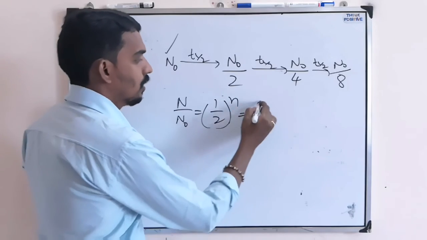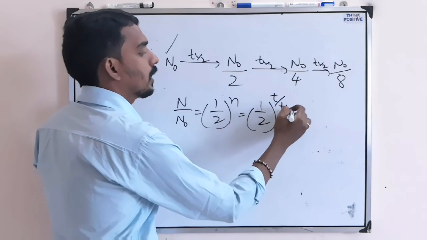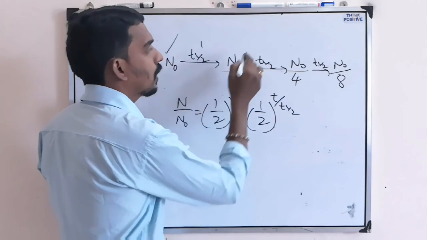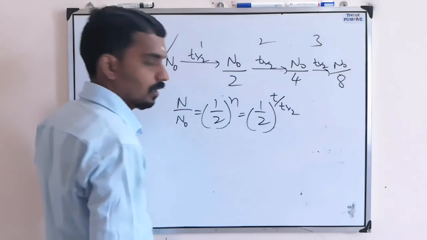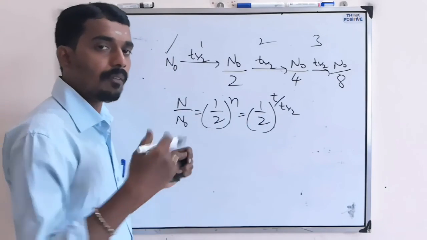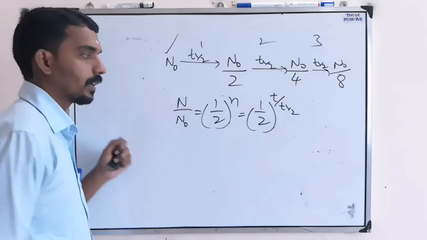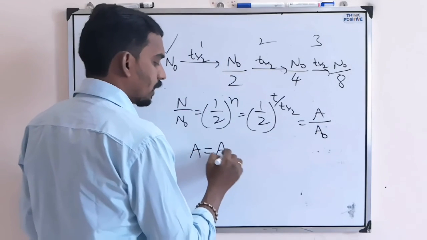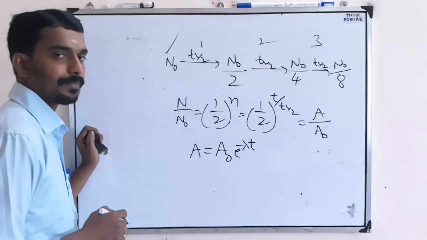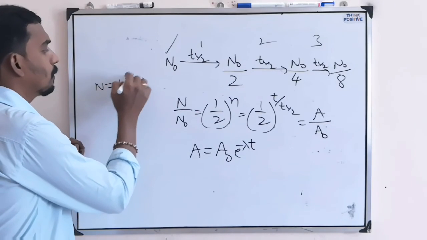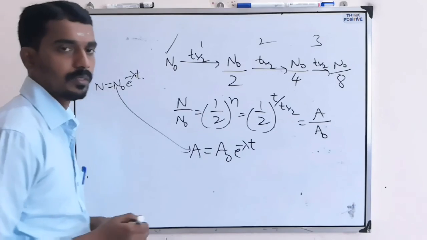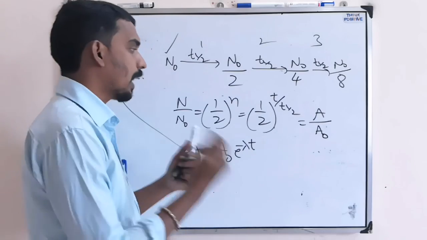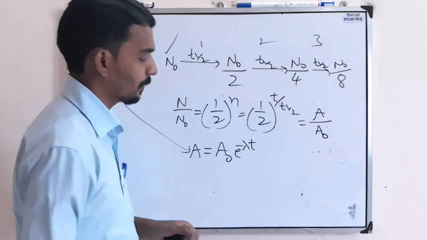There is a shortcut formula where n is t/t half. After time t, where t equals n half-lives, after 1 half-life, or 2 half-lives, or 3 half-lives, that is n, what is the number of atoms undecayed? Or even they can ask for the activity, like A also you can write as A0 e^(-λt), because N equals N0 e^(-λt). So questions can be asked on radioactivity, like how many atoms are left undecayed after time t.